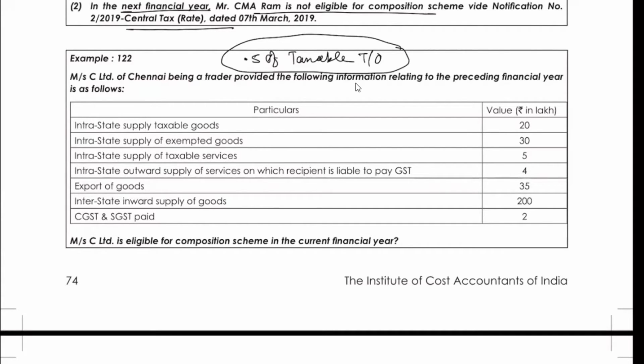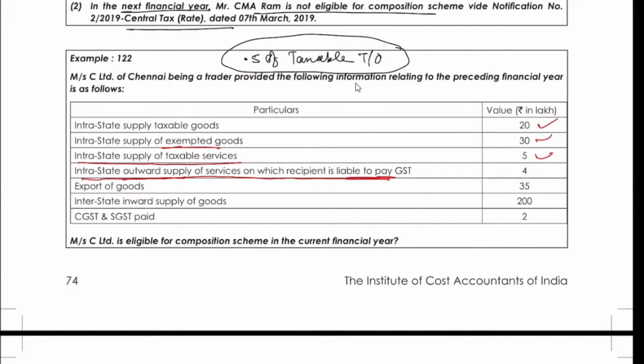So what they're saying is that the trader provided the following information related to the preceding financial year. Intra-state supply of taxable goods, included. Exempted goods, included. Export of taxable services, included. Interstate outward supply in which the recipient is liable to pay GST, and outward supply on reverse charge basis, no, it is not included.